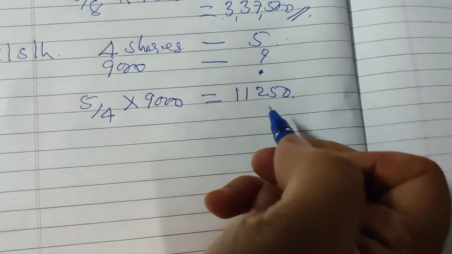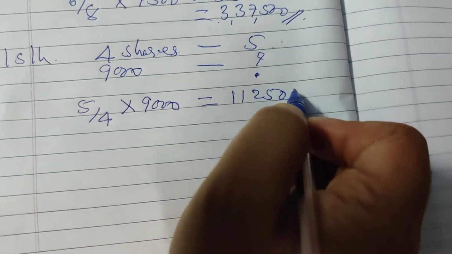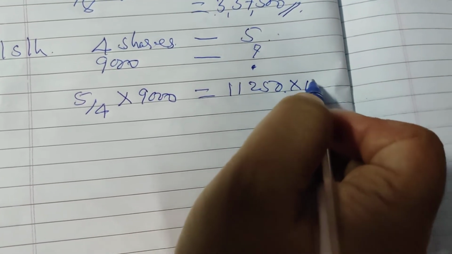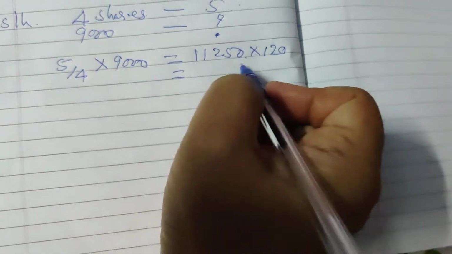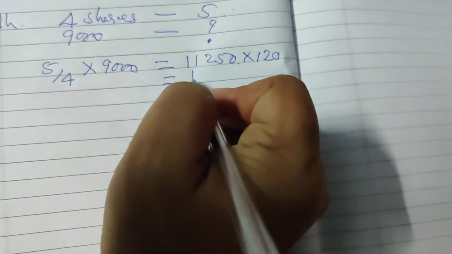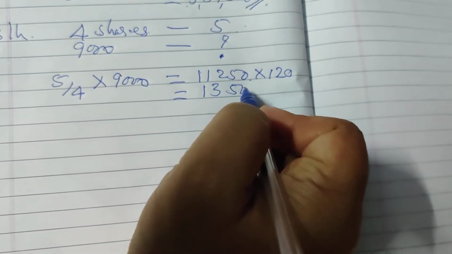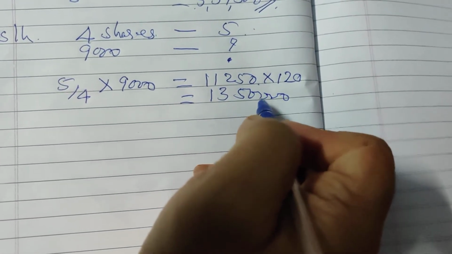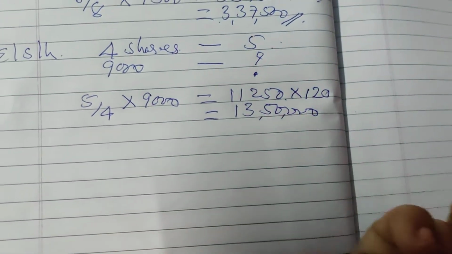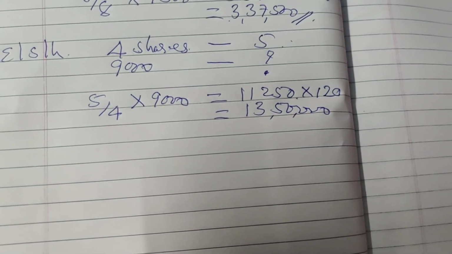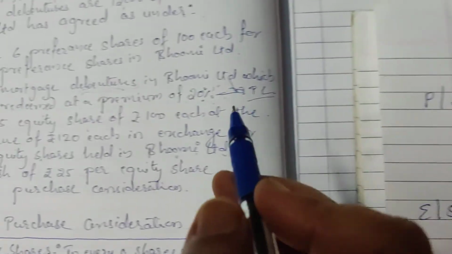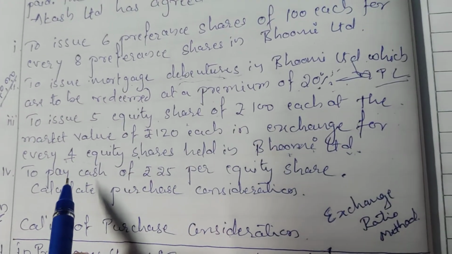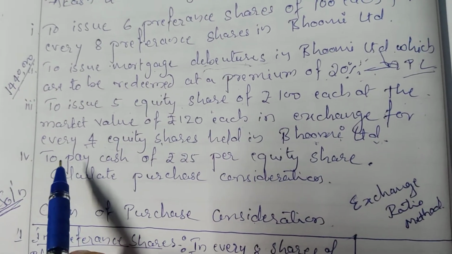Agreed value per share, that is market value, is 120. The total amount will be 13,50,000. Okay, it is about equity shares. So let us go to the next point. What is the payment of purchase consideration value?